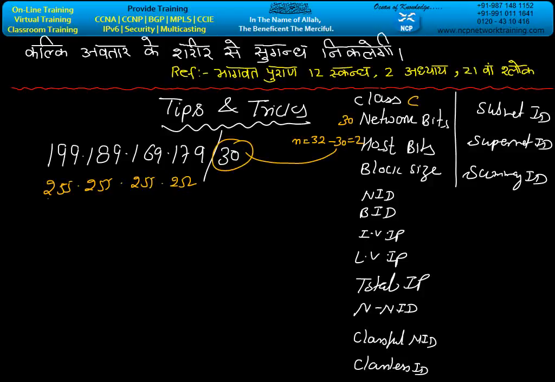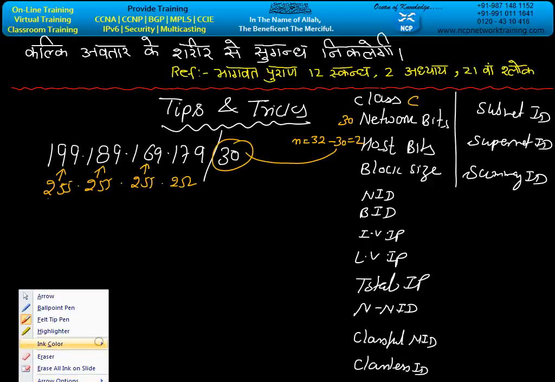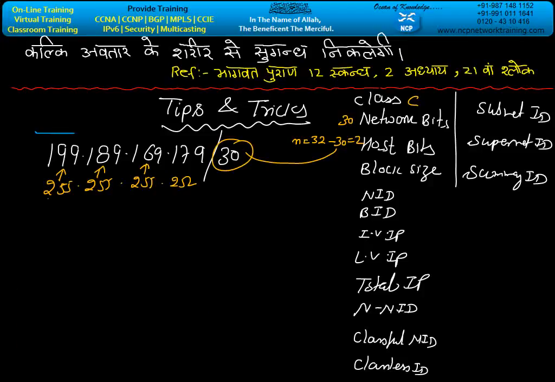Do not convert into binary format if 255s exist. Whatever the number is with respect to the 255, you will copy the same number and write here: 199, 189, 169. Do not convert 3 octets or 2 octets or 1 octet where 255s exist.